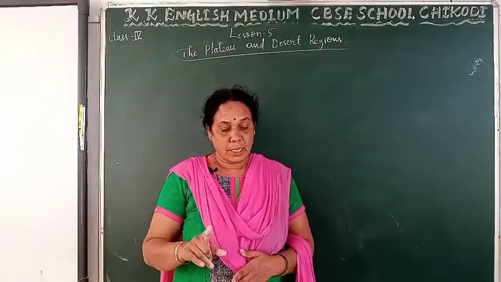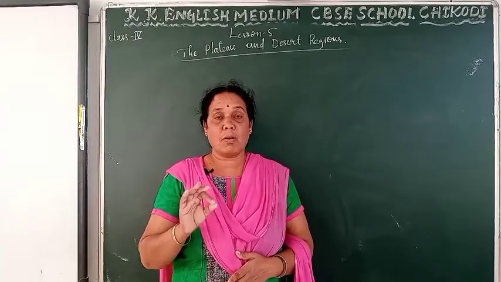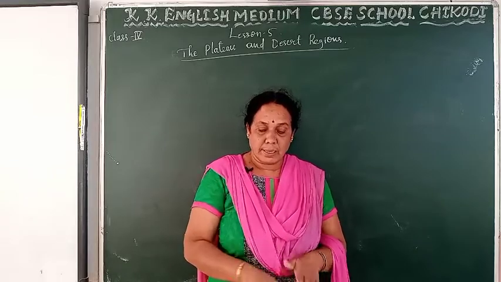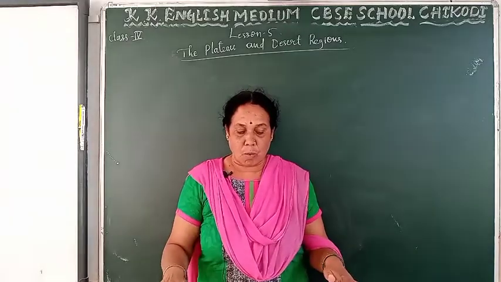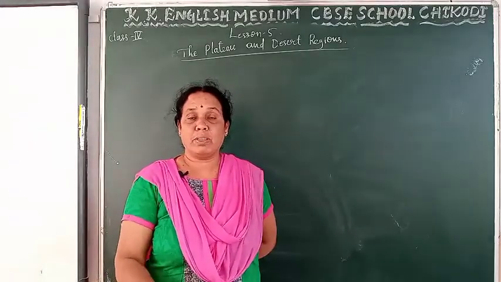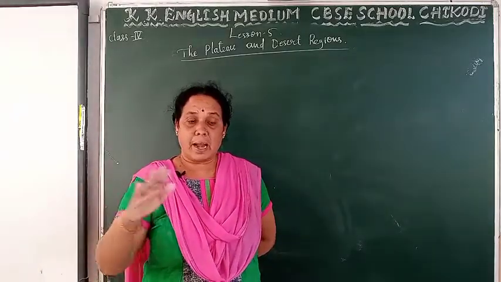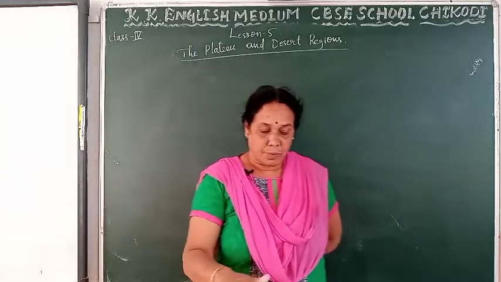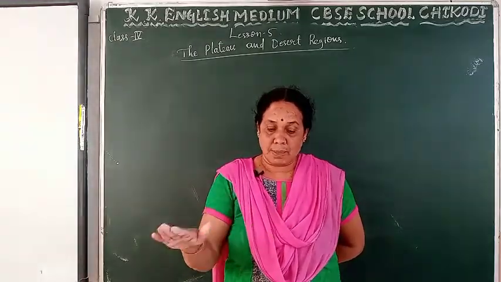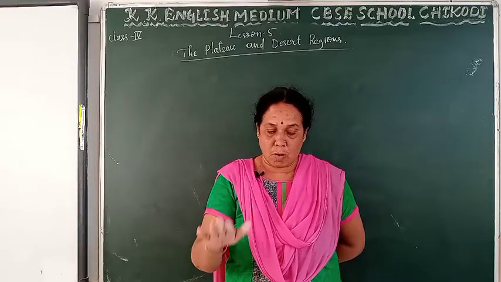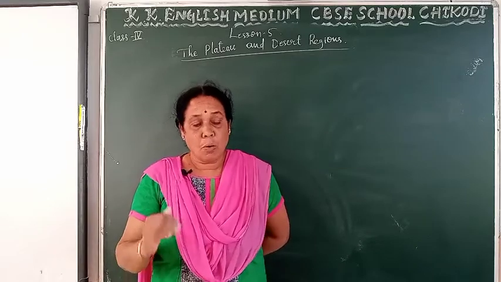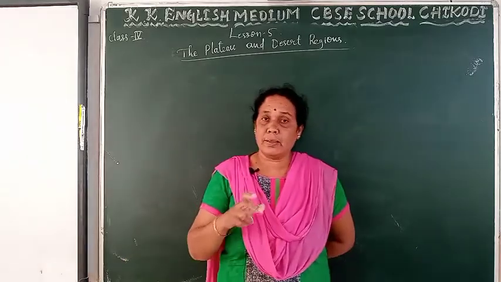That is why it is also called a tableland. Plateau is also called a tableland because it has a flat table-like top. Now, location and extent, where it is located.